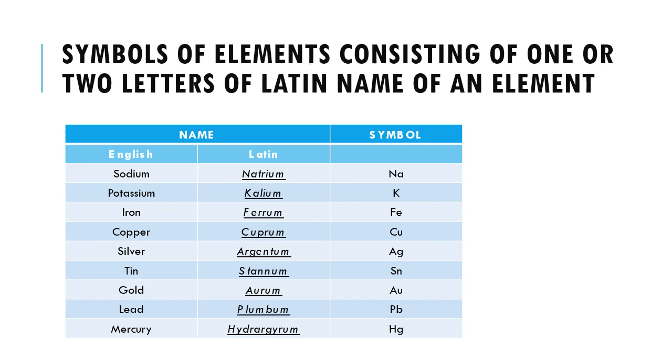So whatever symbols are represented here, you have to learn them by heart, and in the same format: the first letter is in uppercase, that is the capital letter, and if there is a second letter, it is in lowercase, the small letter. In the same manner, you have to learn it by heart.